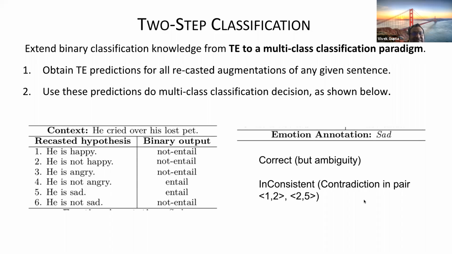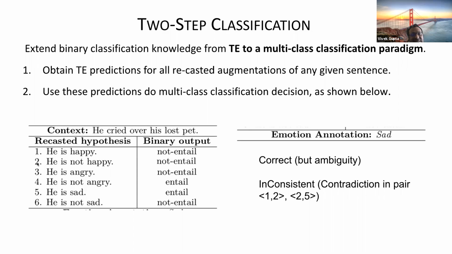But this does not necessarily happen when you do this with the model. It might happen that you get something like this: for "he is happy" it says not entail; for "he is not happy" it also says not entail. Still, in this example there is a lot of indication that it's sad, so the model somehow predicts this. So although we get the correct answer, there is ambiguity. In particular, there is inconsistency in pairs 1 and 2. If one is not entail, then two cannot be not entail. It should be entail, or the first one should flip its label.